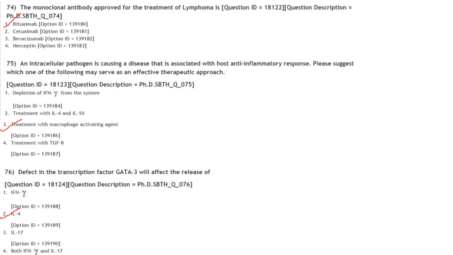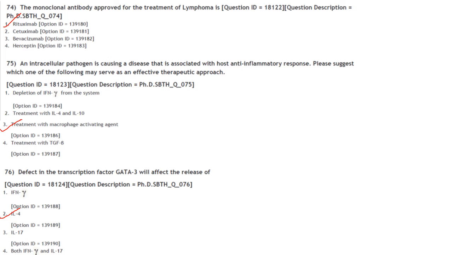Depletion of interferon gamma from the system, treatment with IL-4 and IL-10, treatment with macrophage activating agent, treatment with TGF beta. Now TGF beta in option 4 and interleukin 4 and interleukin 10 in option 2 are anti-inflammatory cytokines. So that option is naturally ruled out. Whereas treatment with macrophage activating agent, it is pro-inflammatory response. So that will be more correct answer. Answer will be option 3. And depletion of interferon gamma from the system, that is also an anti-inflammatory response.